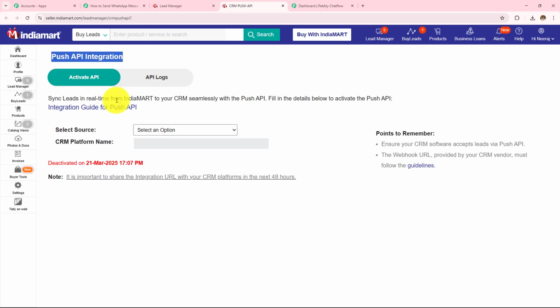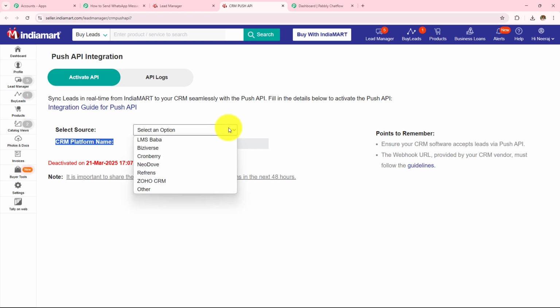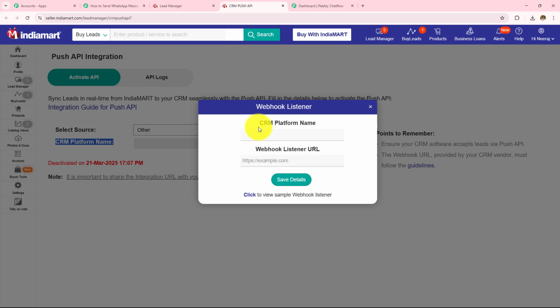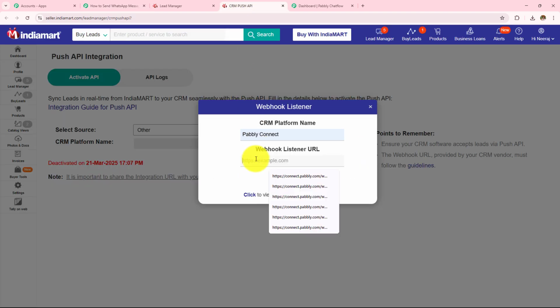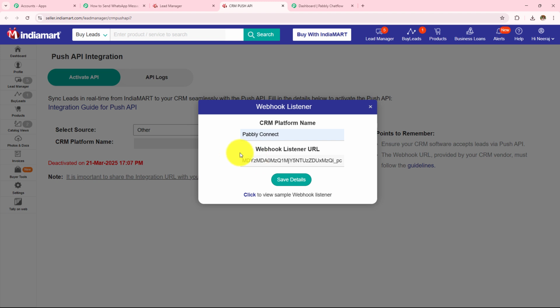Now under this push API integration, I have to select the source and then I have to enter my CRM platform name. In this drop down, I can find all the sources. Here I'm going to select this as other, and then I'm going to enter my CRM platform name, which is Pabbly Connect. And then I have to enter the webhook listener URL. So this is the same webhook URL which I am provided in my Pabbly Connect workflow. So I'm going to copy this and paste that over here in this field, and then simply click on the